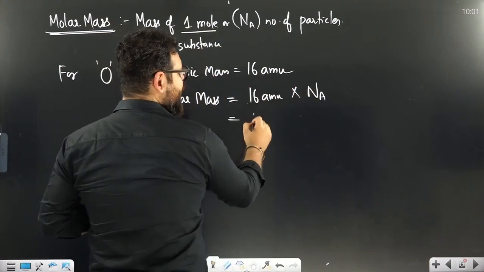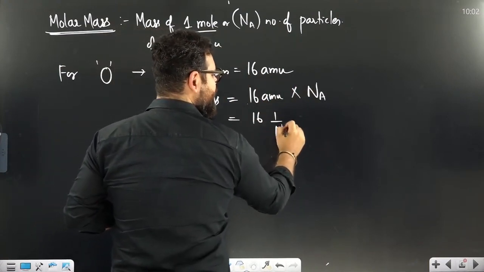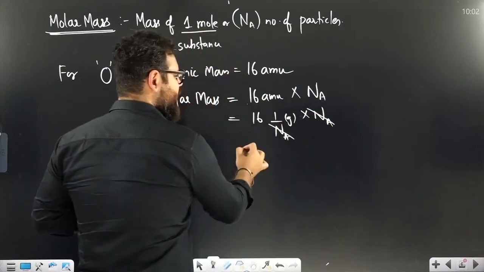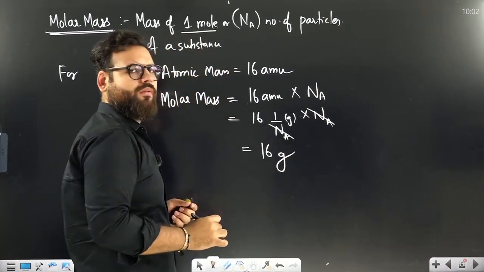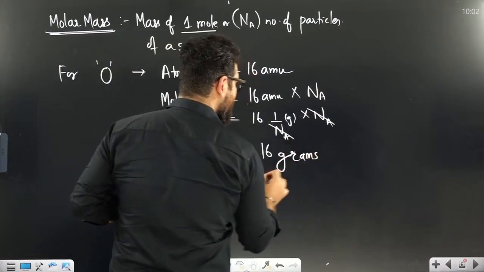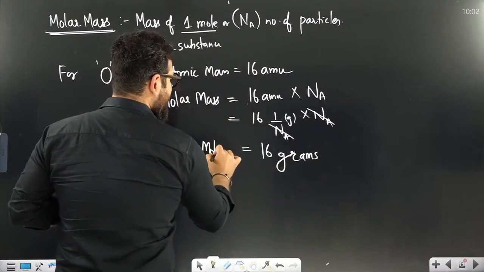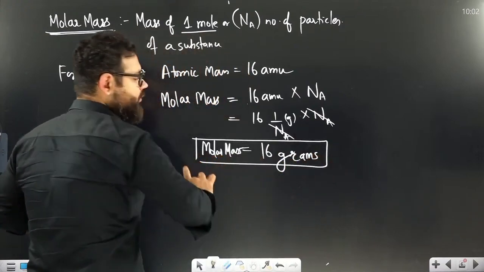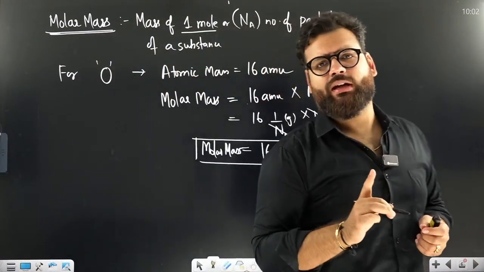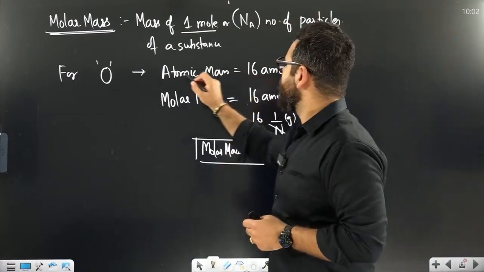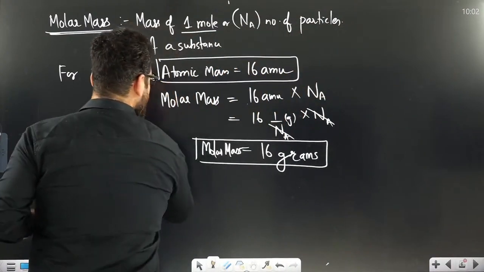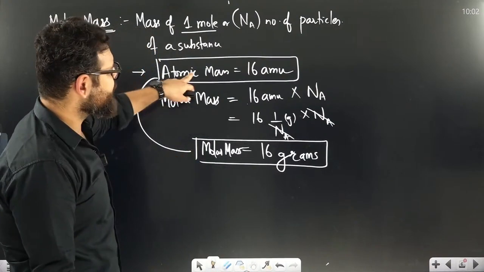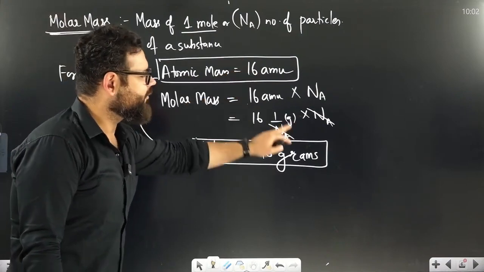What is the value of AMU? Can I say AMU is 1 by Na grams? 1 by Na grams into Na. Na will cancel out. So that means it becomes 16 grams. Very important. That is how beautiful the mole concept is. The atomic mass of oxygen was 16 AMU and its molar mass became, for oxygen atom I am saying, not oxygen molecule, for oxygen atom, atomic mass was 16 AMU, whereas molar mass came out to be how much? 16 grams. So molar mass is nothing but same magnitude but different units.